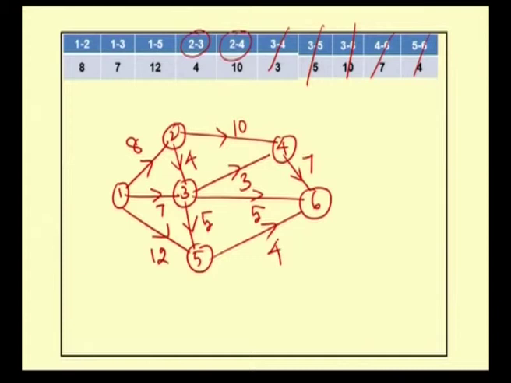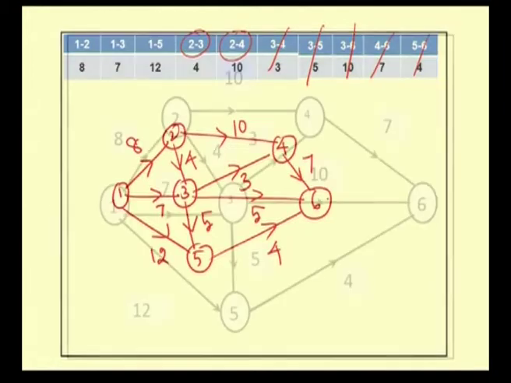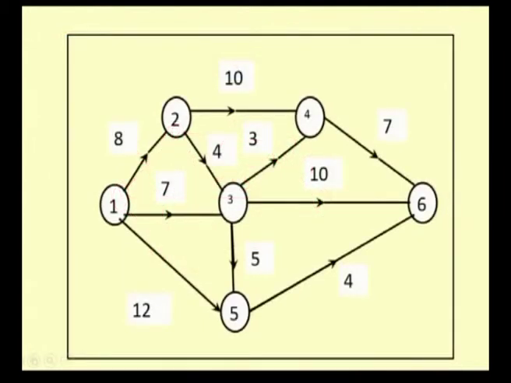So, for the given problem the network is this one: the activities 1 2, 1 3, 1 5, then activity 2 3, then activity 2 4, then activity 3 4, activity 3 5, then activity 3 to 6, activity 4 to 6 and activity 5 to 6. So, for a given problem the network is this one.